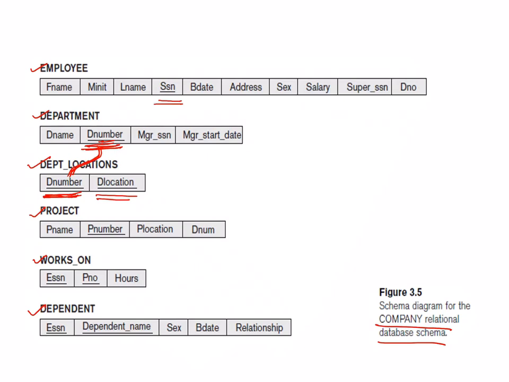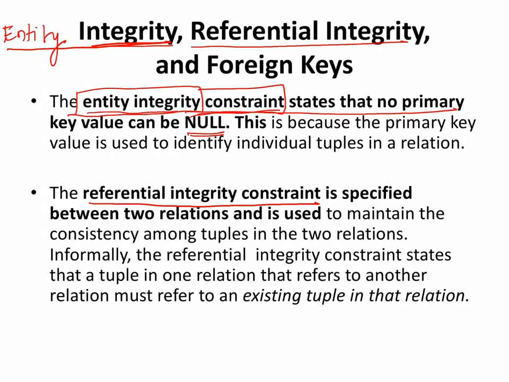Now P number, that is the project number. Okay, so it is a primary key. Then you have ESSN and P number. This P number and this P number are going to be the same. So what is the importance? Let's see in the upcoming slides. Then you have ESSN, so these two are the same, and dependent name. Okay, so these are a couple of things about this particular schema.